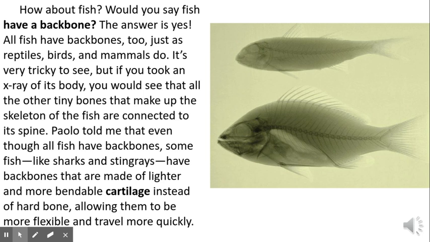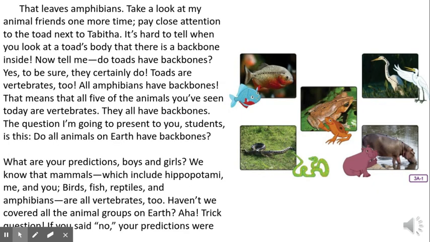It's very tricky to see, but if you took an x-ray of its body, you would see that all the other tiny bones that make up the skeleton of the fish are connected to its spine. Polo told me that even though all fish have backbones, some fish, like sharks and stingrays, have backbones made of lighter and more bendable cartilage instead of hard bone, allowing them to be more flexible and travel more quickly. That leaves amphibians. Take a look at my animal friends one more time.